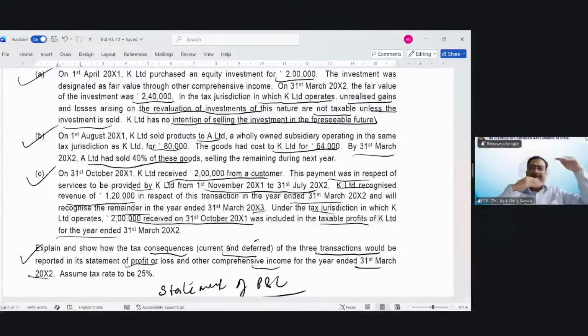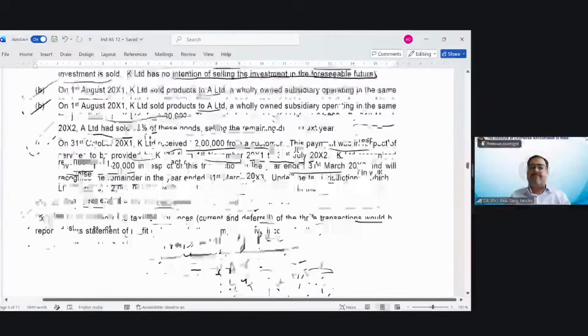Going by the hand trick, the liability is 80,000 in the book base, in the books of accounts. In the tax base, the liability is 0. We have to reduce it, we have to reverse our liability, which means we have to create an asset. So the asset has to be recognized. So friends,